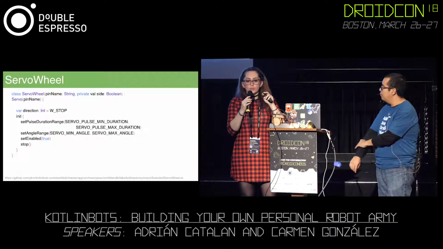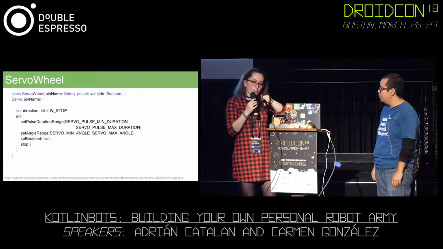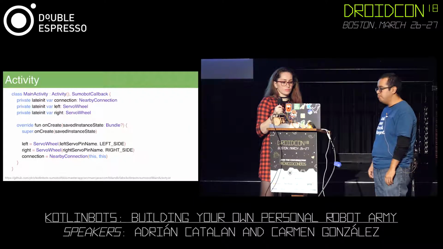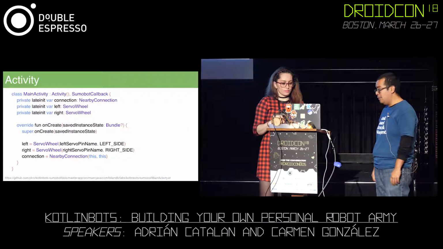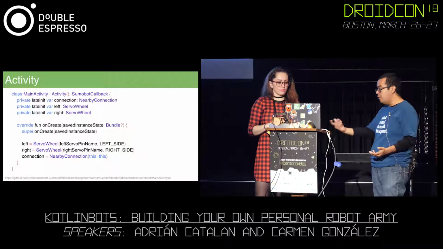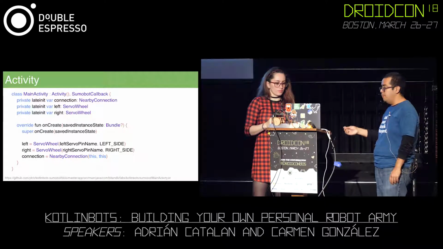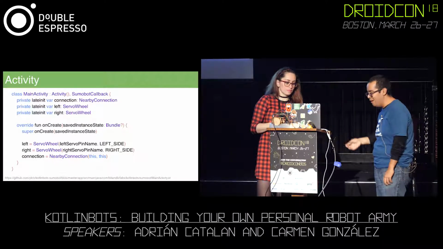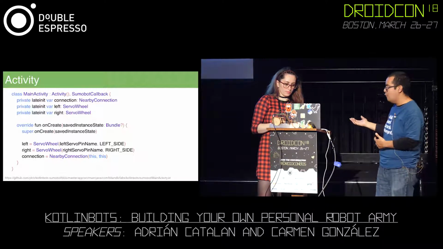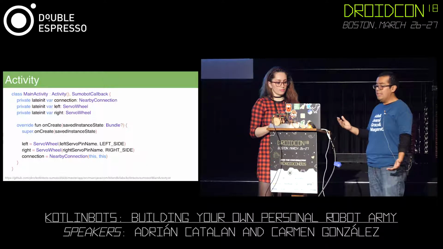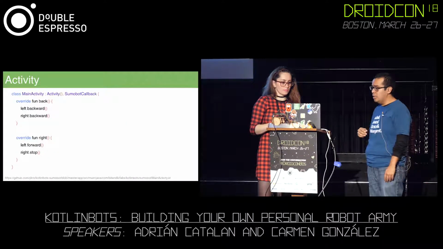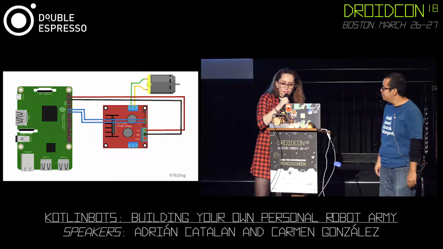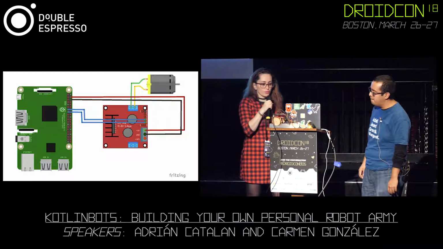Depending on how we work on it, it is going to stop, go forward or go backward, playing with 2 servo motors. If we go forward, we put both motors going forward. If we want to turn, we put one to the front and one to the back. Basically, that's the code that we need. It's quite simple. We just need to configure the servo, add one for each wheel, and also add the connection. It didn't work in the live demo, but afterwards we can control it from the phone. So that's the SumoBot, and these are the methods that we use to move.